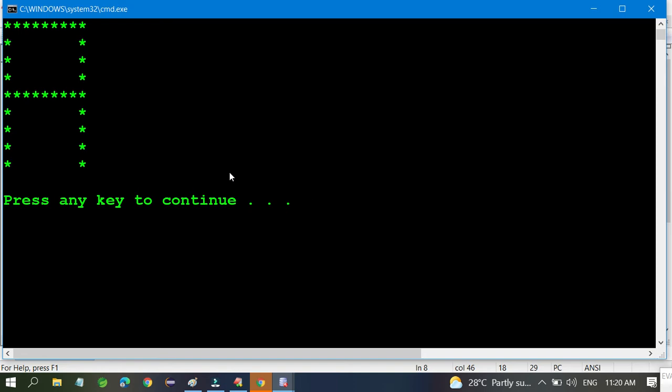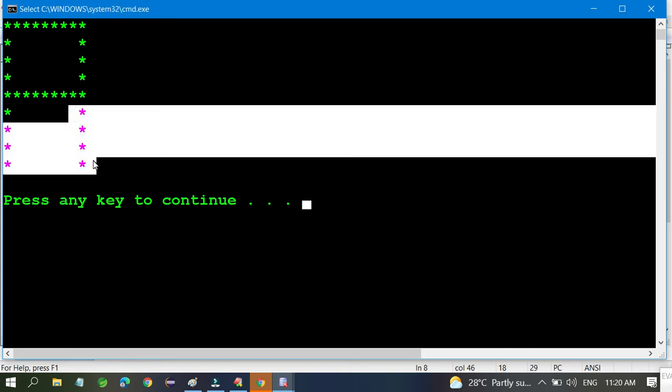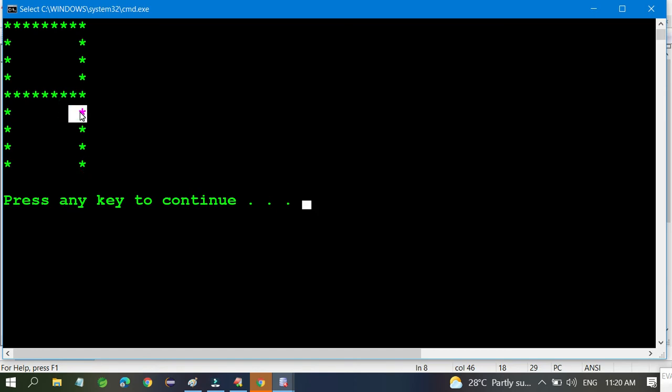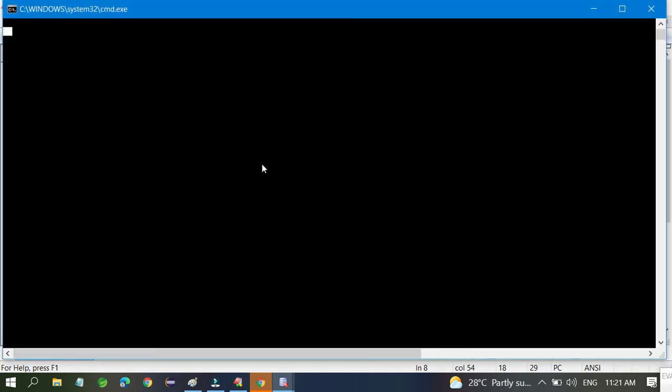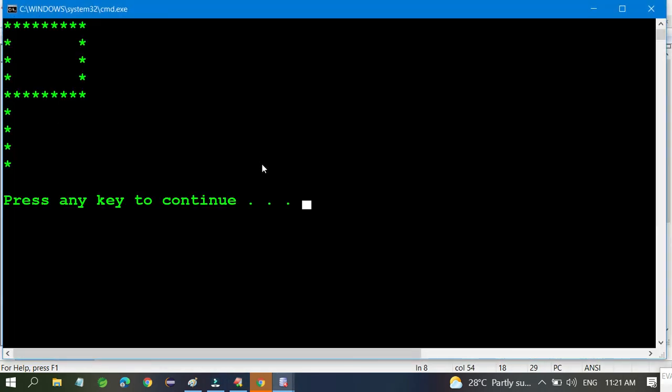So how can I do it? You want to remove this line. You want to print this, you want to remove this. So you have to write one more end condition, and this end is like that, I is less than 6. I is less than 6. Maybe it will work, and this is working fantastic.